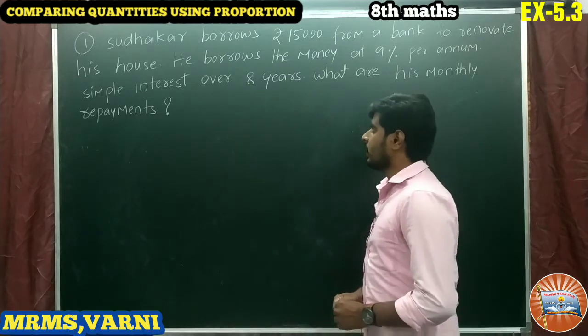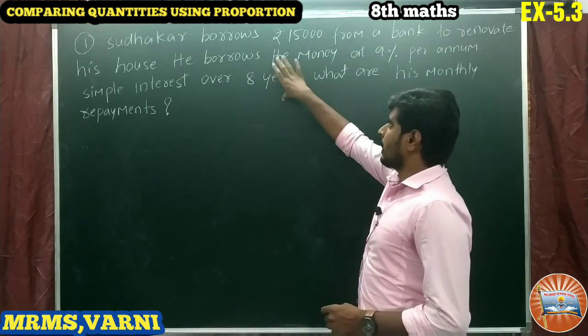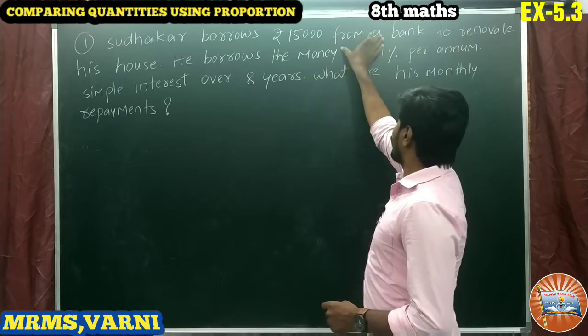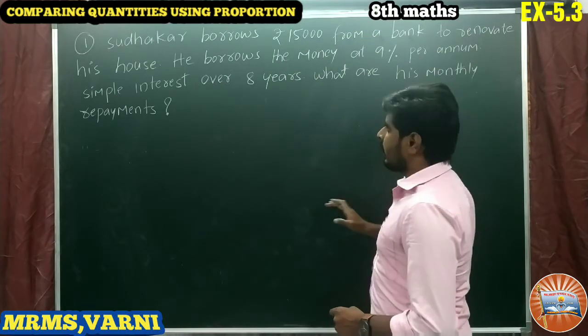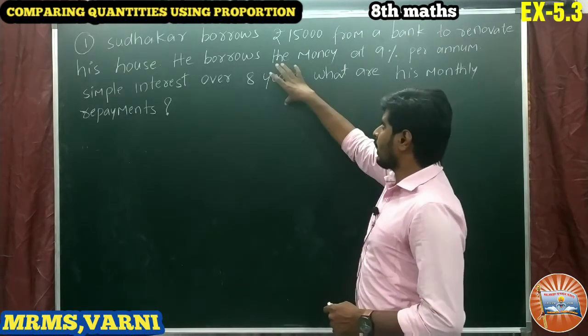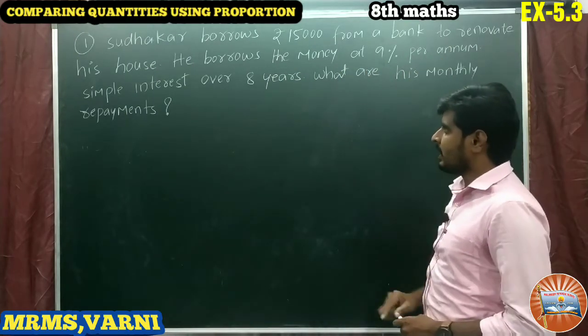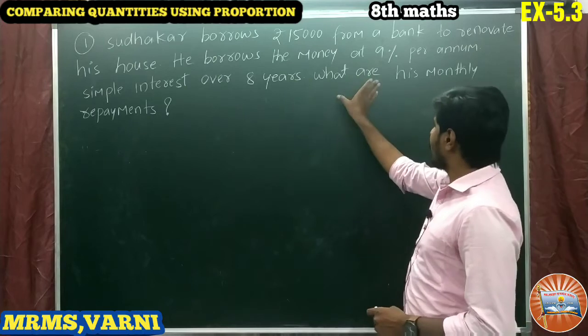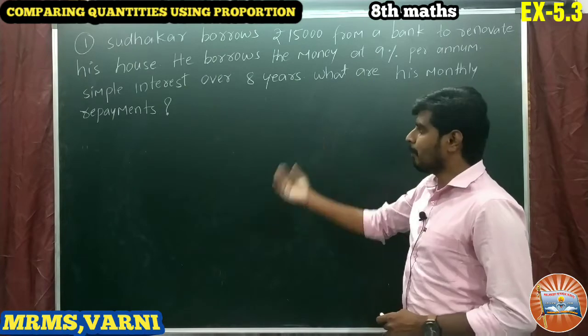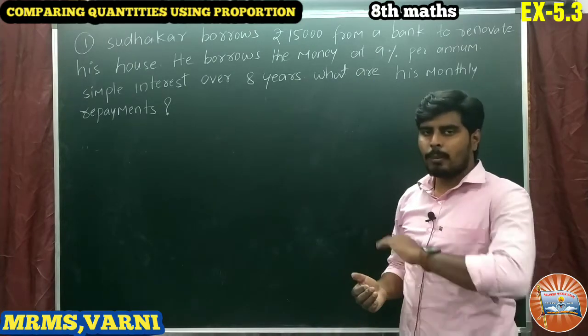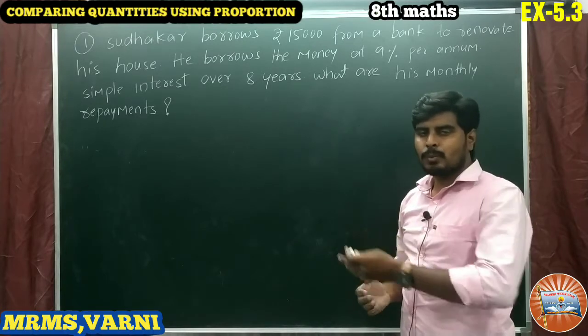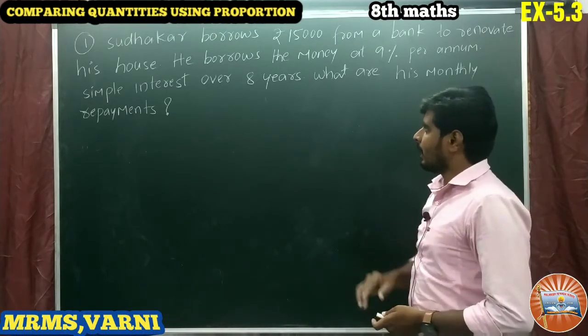This is the given question here. Sudhakar borrows 15,000 rupees from a bank to renovate his house. He borrows the money at 9% per annum, simple interest over 8 years. What are his monthly repayments? We have to find how much he has to repay the bank.